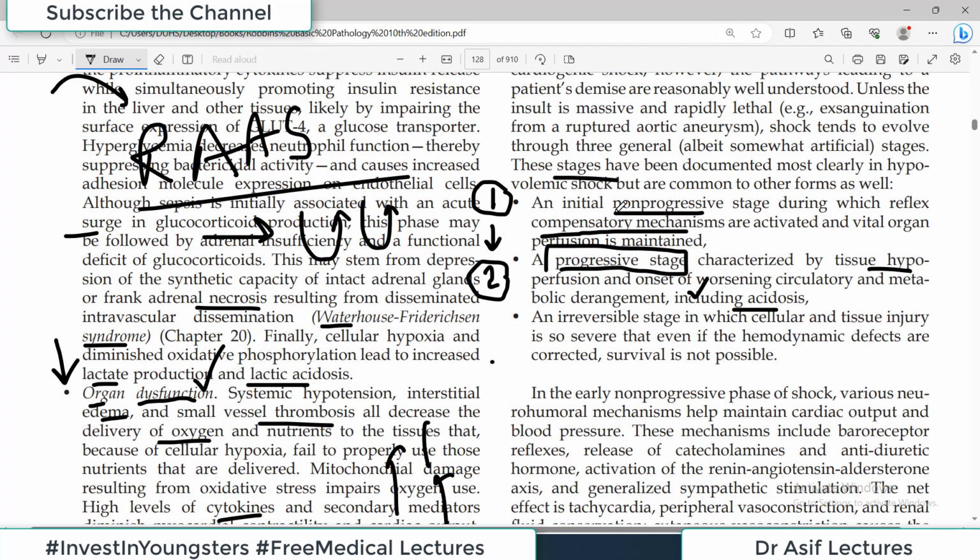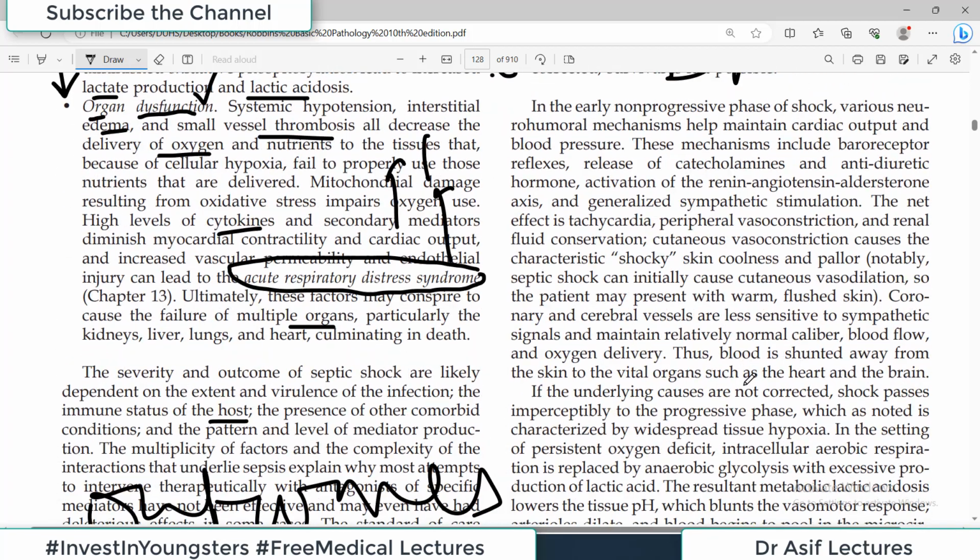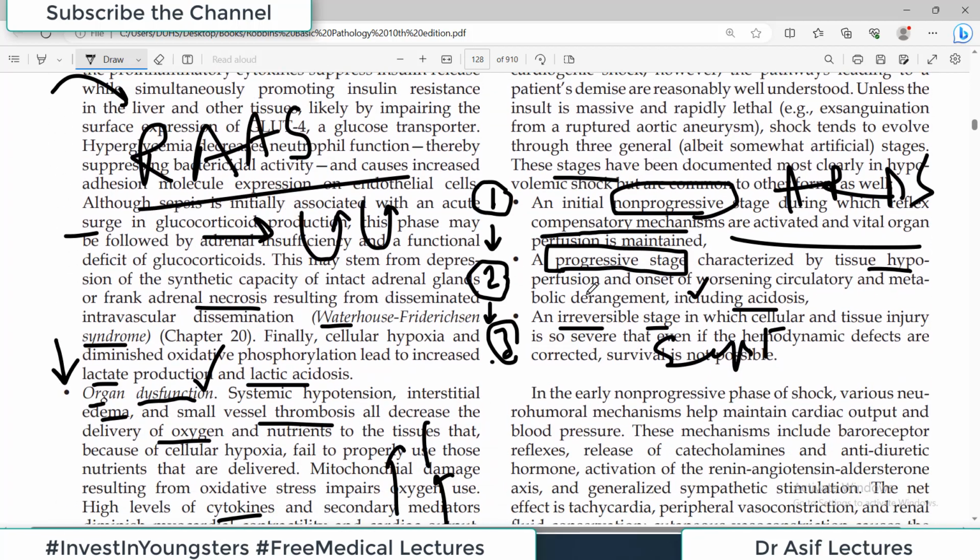So the first stage was non-progressive, in which compensation was happening. The second phase is the progressive phase, and if the situation is not handled even at the second stage, then this progresses to the third stage, which is known as the irreversible stage, in which cellular and tissue injury happens and system failure starts. So acute respiratory distress syndrome, for example, multi-organ failure, for example. So these things will happen in stage 3. So there are 3 stages of shock. The first one is non-progressive, then progressive, and then irreversible.